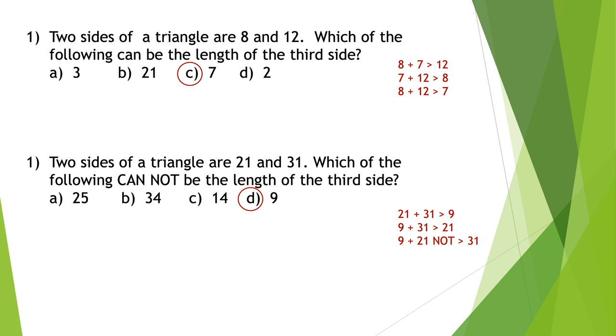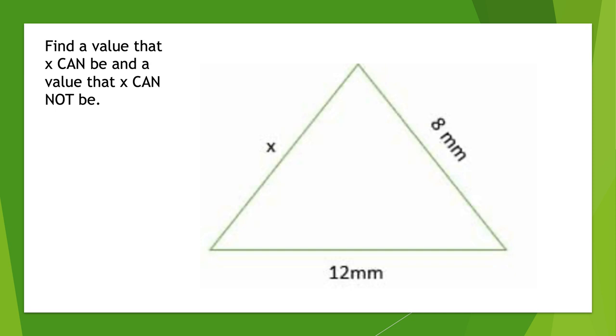Okay. Let's try the next one. Find a value that x can be and a value that x cannot be. Let's start with the value that x cannot be, okay? There's lots of choices, but anything greater than 20, it cannot be. Anything greater than 20, it cannot be. So for instance, x cannot be 100.